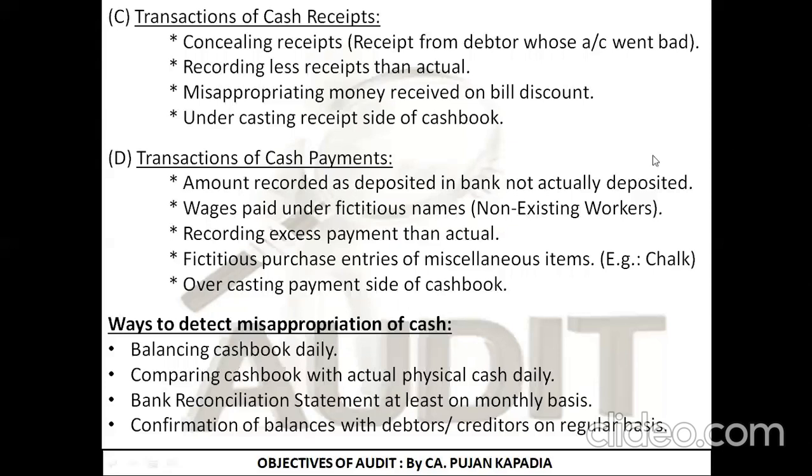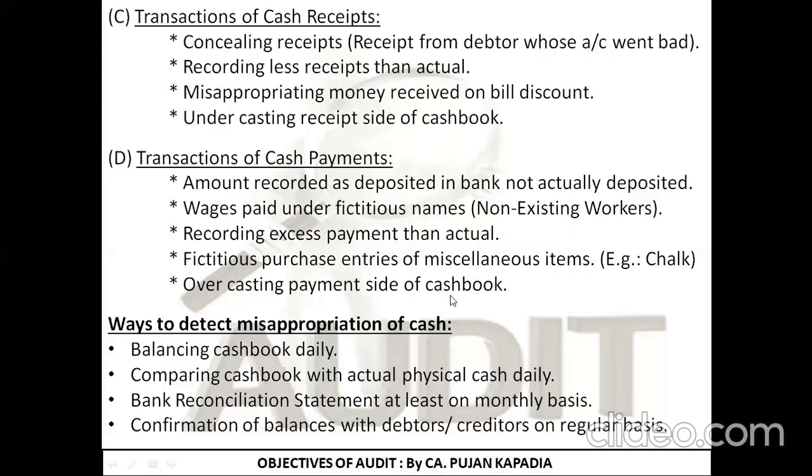The third part is recording excess payment over actual. I am paying 100 rupees for some snacks, but what I am showing in the books of account is 150 rupees. So I am showing excess amount over what I am paying. Next point is fictitious purchase entries of miscellaneous items. For example, I am a teacher. I need to buy chalks. What I am doing is I am showing some wrong entries, some dummy entries that I have purchased some extra boxes of chalks, which is actually wrong. So again, the payment done for the chalks is being misappropriated. The last is, as we have studied over here, undercasting receipt side of cash book. Here I have written overcasting payment side of cash book.